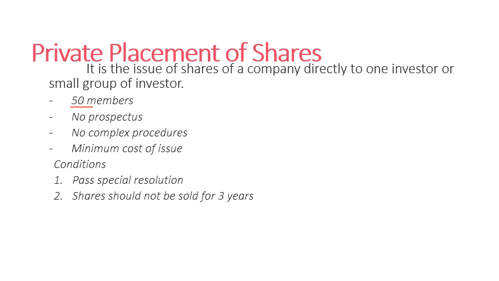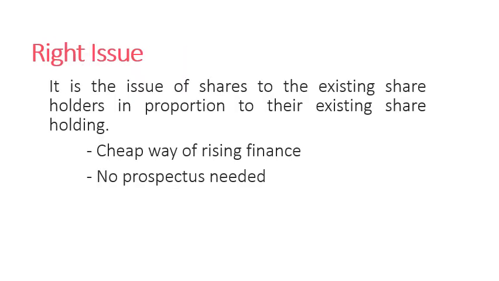First one, pass a special resolution in their general meeting. They have to pass a special resolution in their company general meeting, and shares should not be sold for 3 years. All those shares issued in private placement mode should not be sold for the next 3 years, is a condition. And the next mode of issue is rights issue.